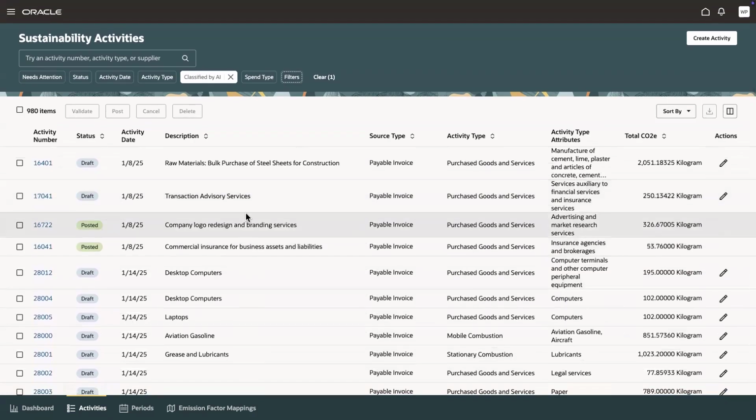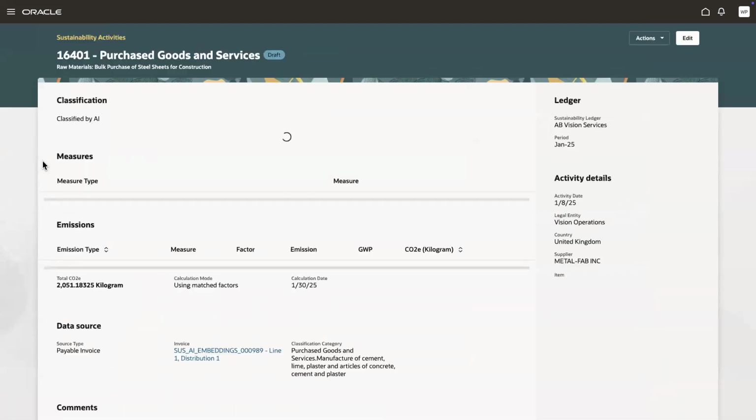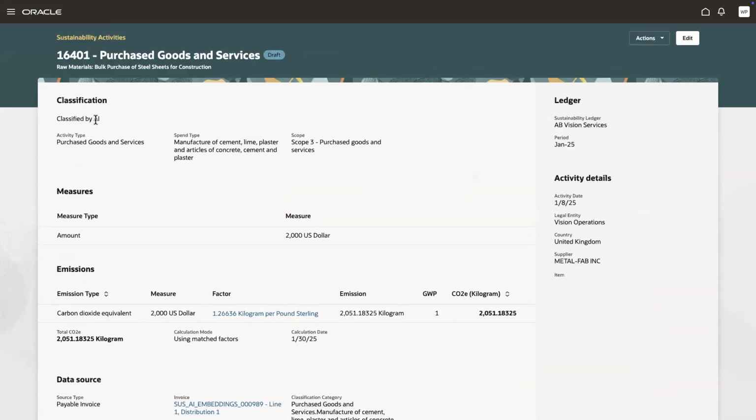Now, you can drill into a specific activity, and you can also see that this activity was classified by AI based on this token that is visible here.